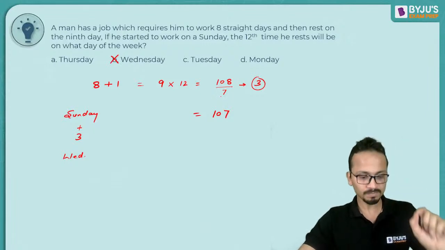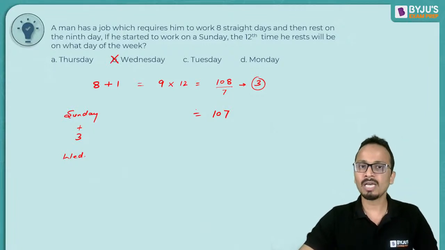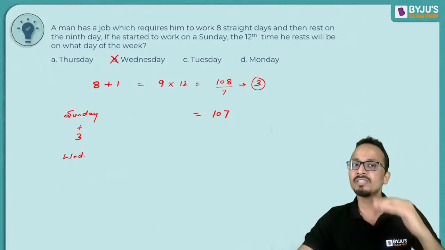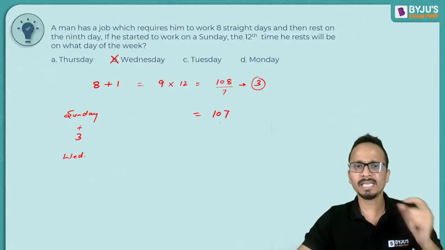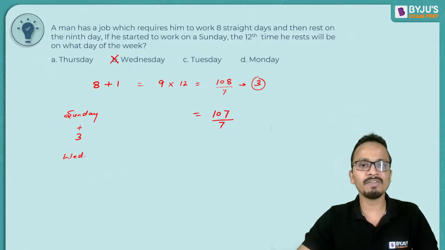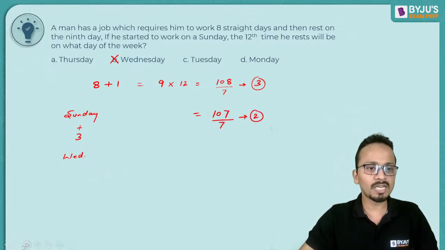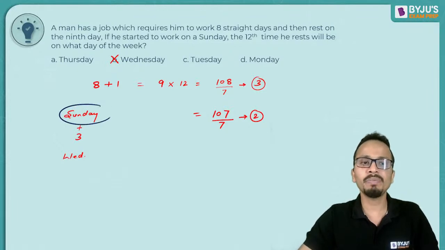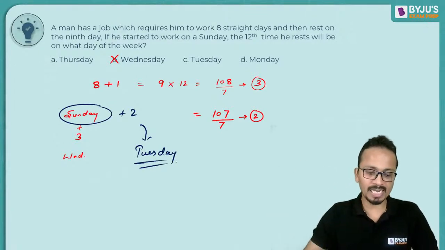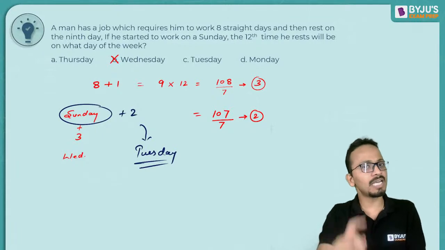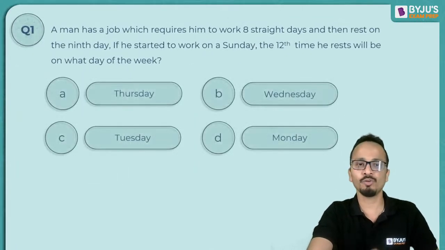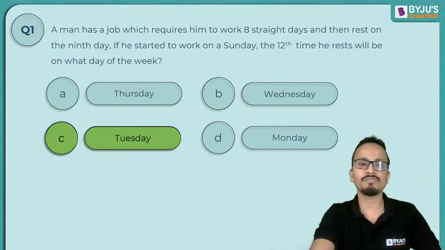What we find here is how many days are added after the present day. It is 107. Now 107 divided by 7, the remainder is 2. So the correct answer for this question should be Sunday plus 2, that is a Tuesday. All right, so Tuesday will be the correct answer for this question. I hope I am clear and you have understood your mistake and you are not going to repeat this mistake in future. So the correct answer is Tuesday.